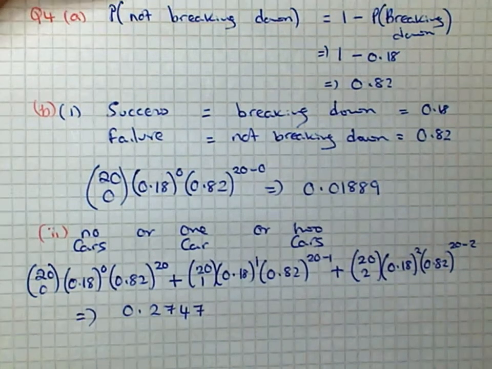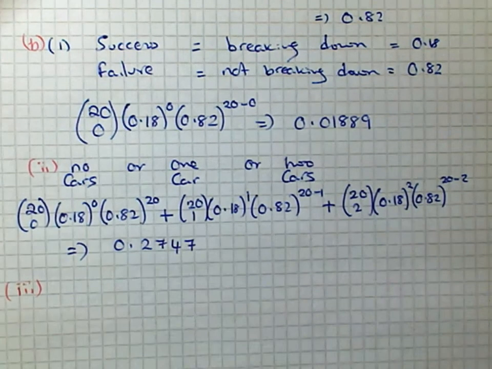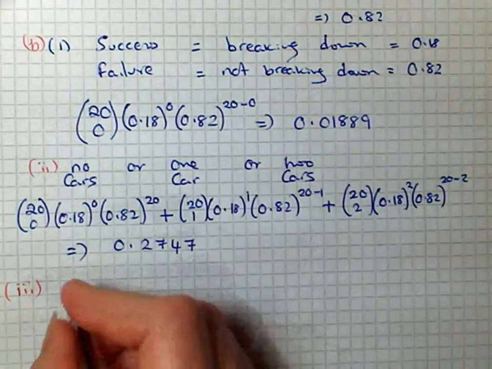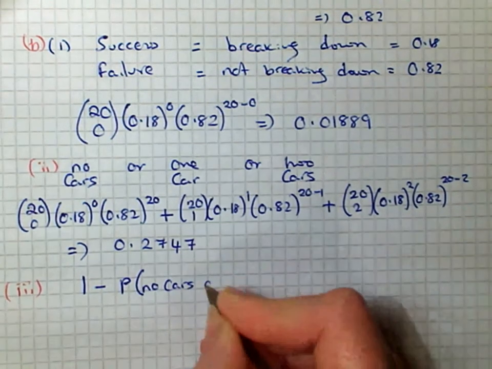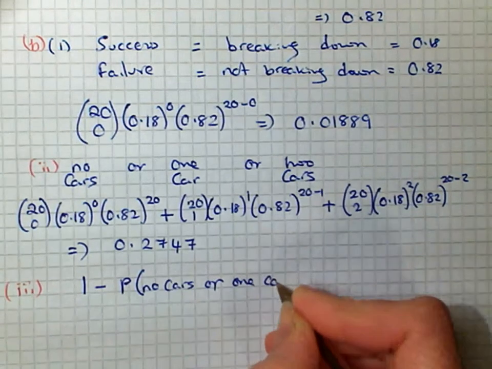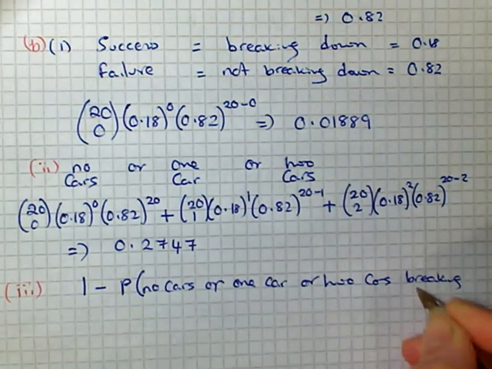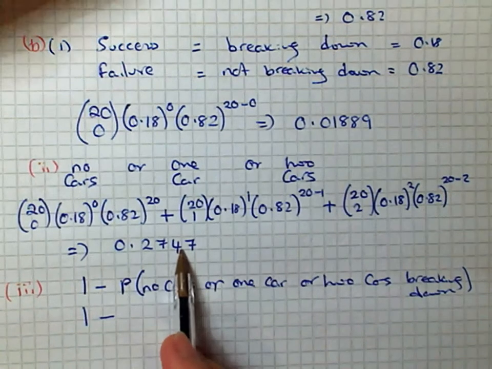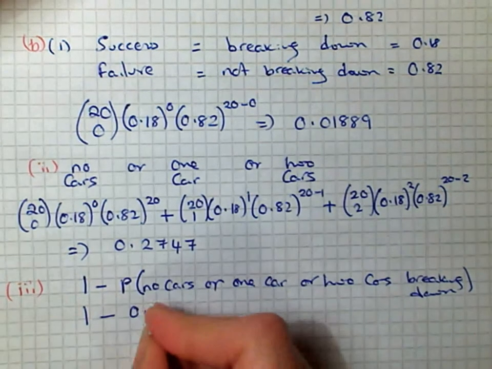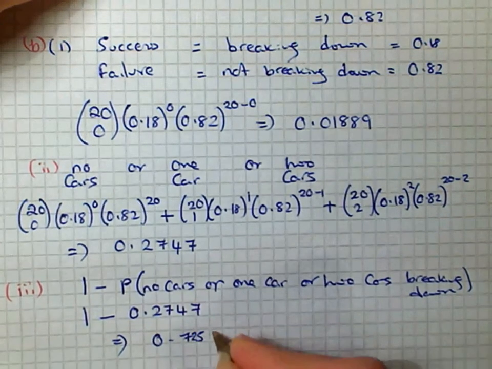0.2747. And part 3 of the question is, what is the probability that at least 3 of the cars will break down within the 2-year period? So at least 3 of the cars. So that would be 1 minus the probability that you had no cars breaking down, or 1 car breaking down, or 2 cars breaking down. So basically it's 1 minus our answer from here, which was no more than 2 cars. So it's 1 minus 0.2747, which gives us an answer of 0.7253.